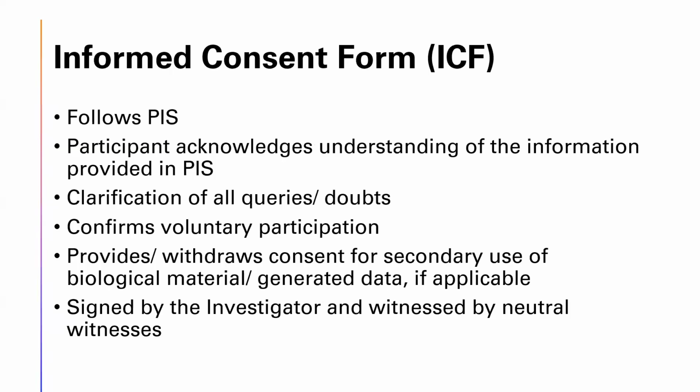The second part of the informed consent process is the informed consent form itself, which should follow the participant information sheet once the participant has understood the information provided in the PIS. So in the informed consent form, basically the participant acknowledges that he or she has understood the information provided in the PIS. Also, he or she confirms that they got adequate clarification of all their queries or doubts related to the study or the procedures. They confirm that they have agreed to a voluntary participation and they can either provide or withdraw consent for secondary use of their biological material or their thereby generated data if applicable.